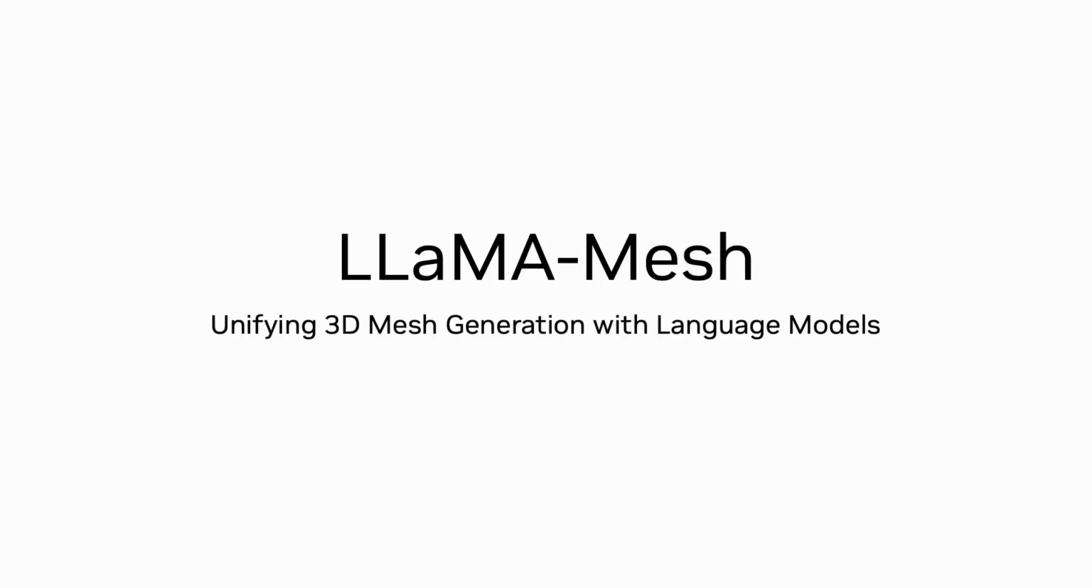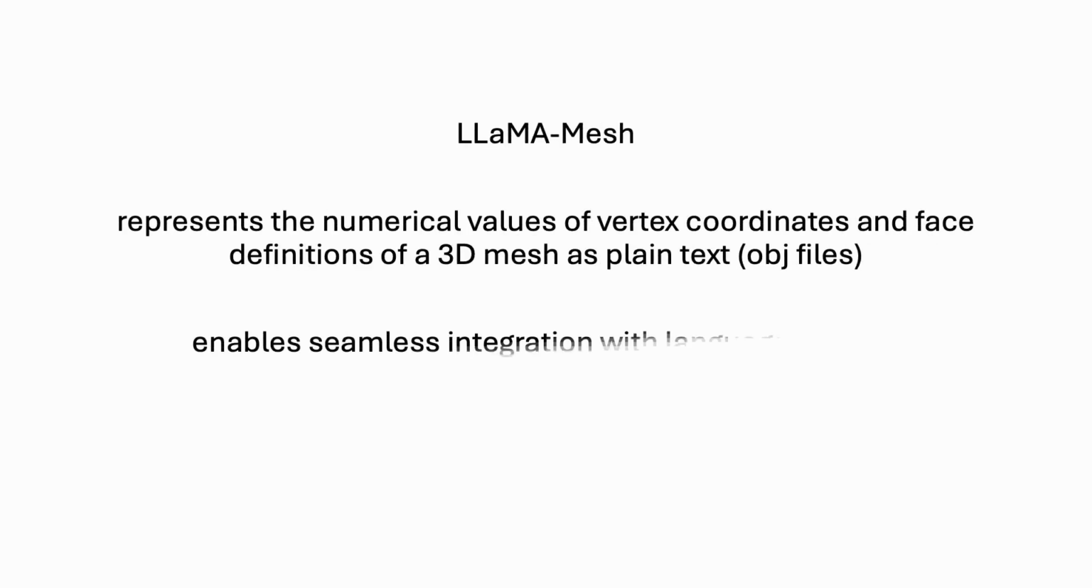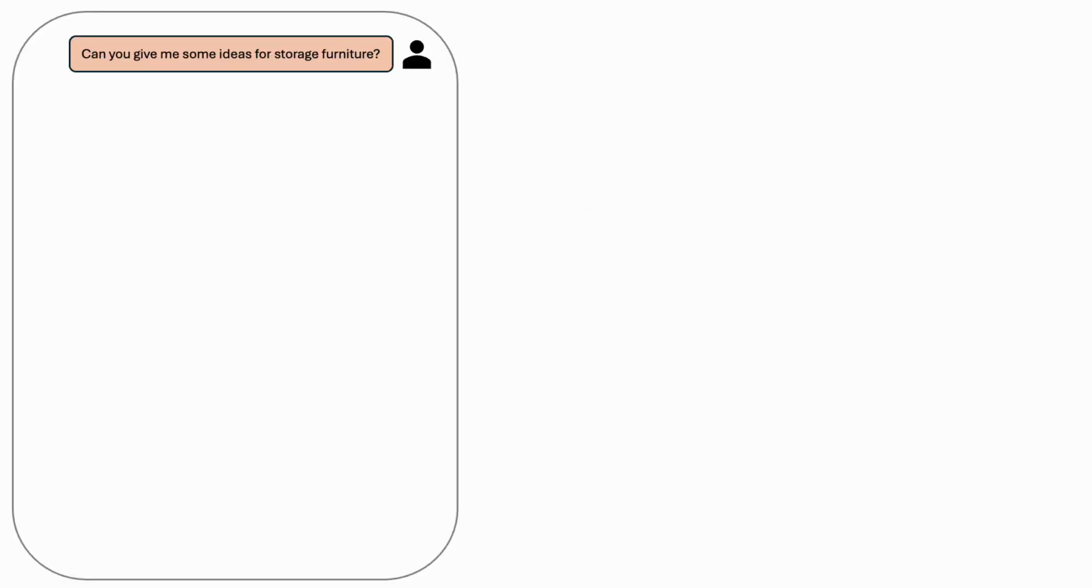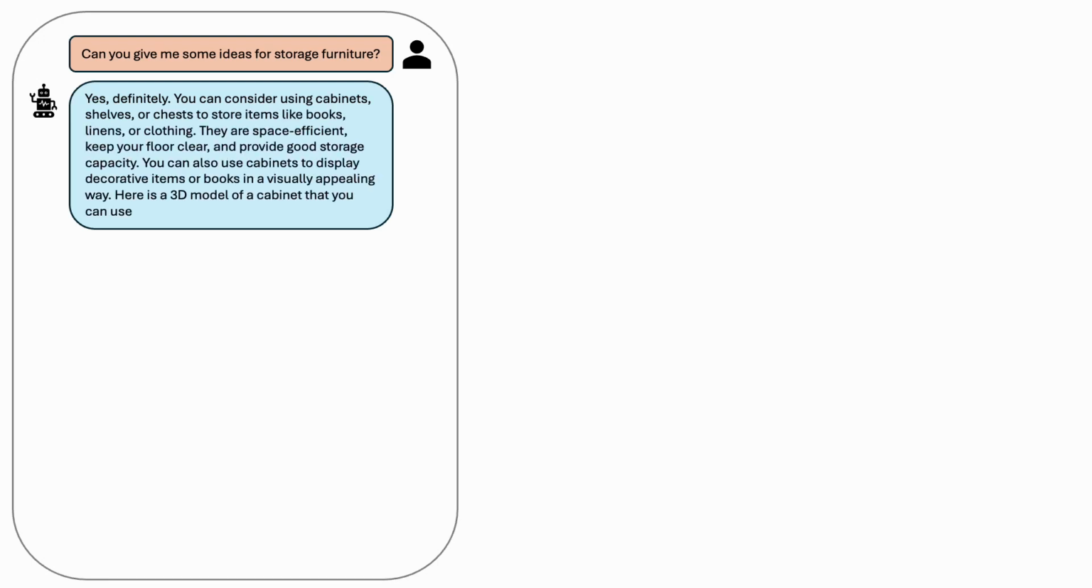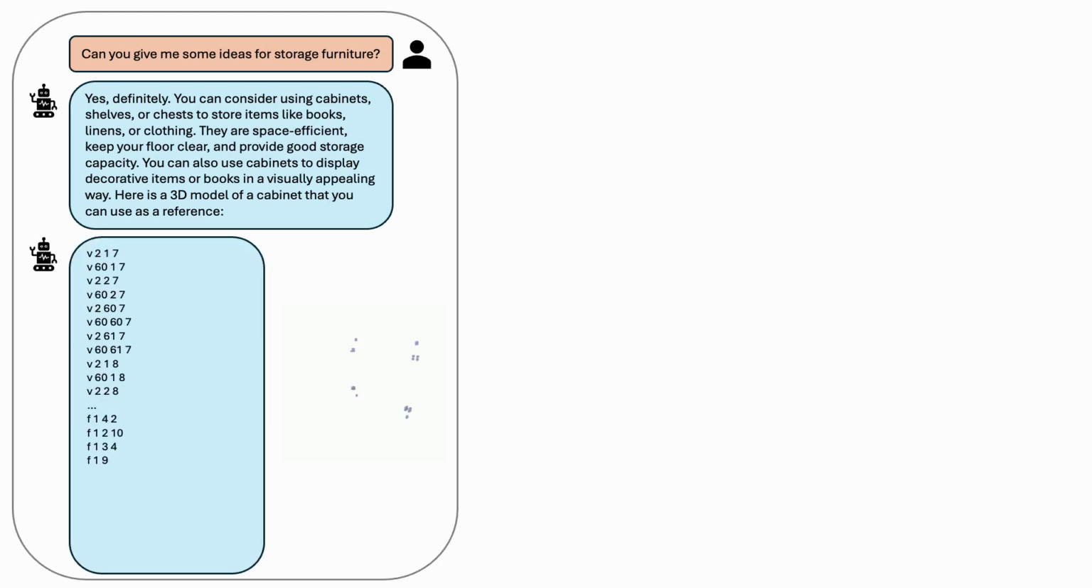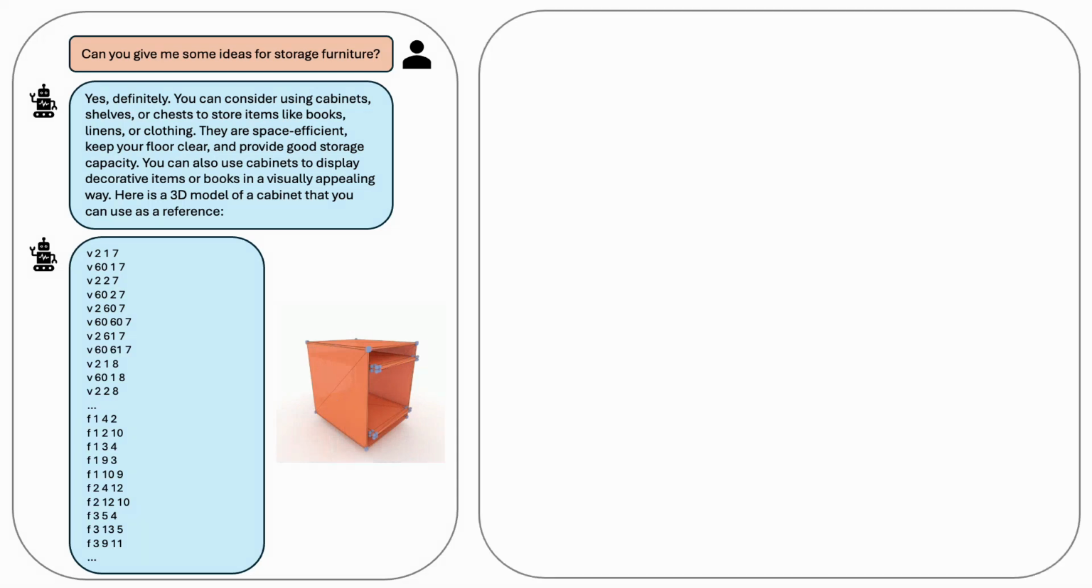If I play this video from the beginning, we can see the concept of Llama Mesh, which combines language models with 3D mesh generation. The example demonstrates this process. For instance, when asked, "Can you give me some ideas for storage furniture?" the language model responds, "Yes, definitely. You can consider using cabinet shelves or a chest to store books, or cabinets to display decorative items." The result is a 3D model, generated as an object file, which is the final output you can visualize as a diagram.